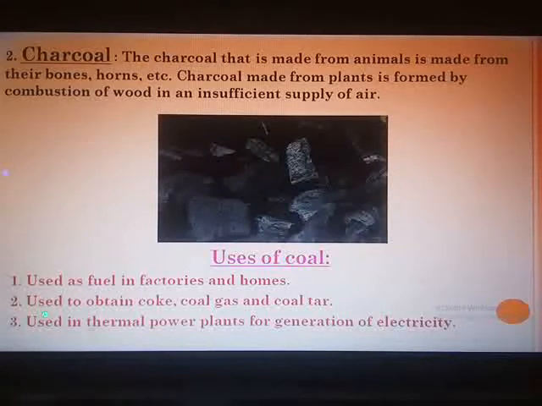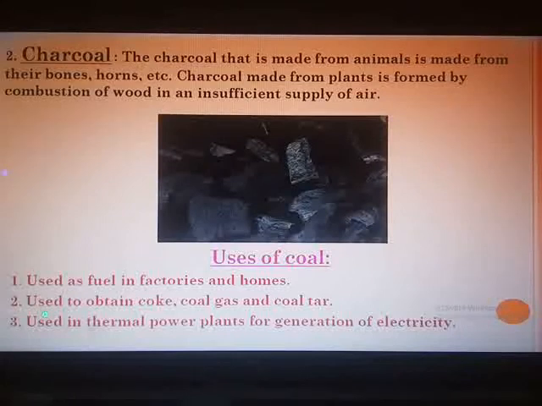Now the coal which you have studied just now, what are the different uses of coal? It is used as a fuel in factories and homes. You are well known with the different uses of coal. It is used to obtain coke, coal gas and coal tar, and used in thermal power plants for the generation of electricity. As you know, coal gives a large amount of heat energy on combustion, on burning. Hence, its major use is in thermal power plants for the production of electrical energy.